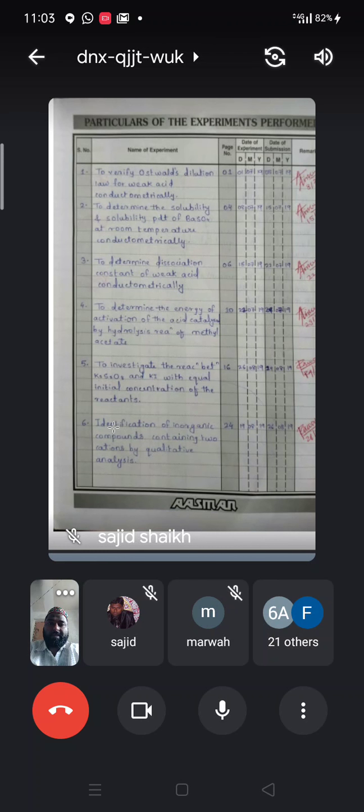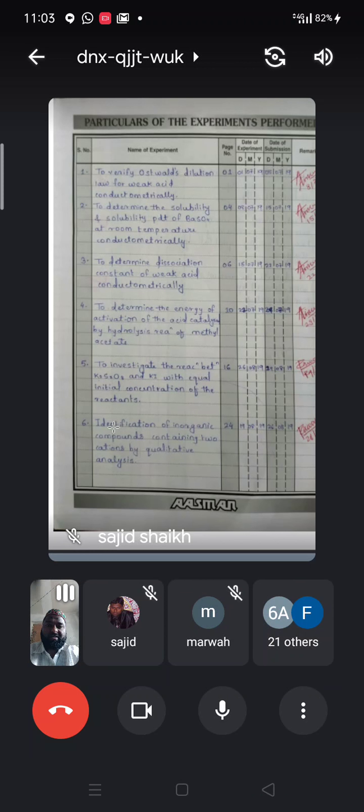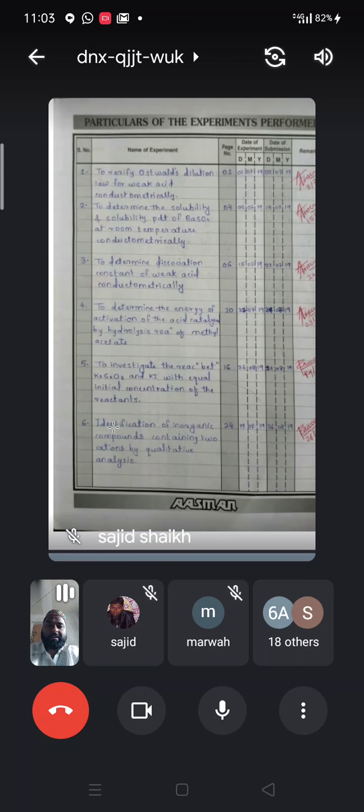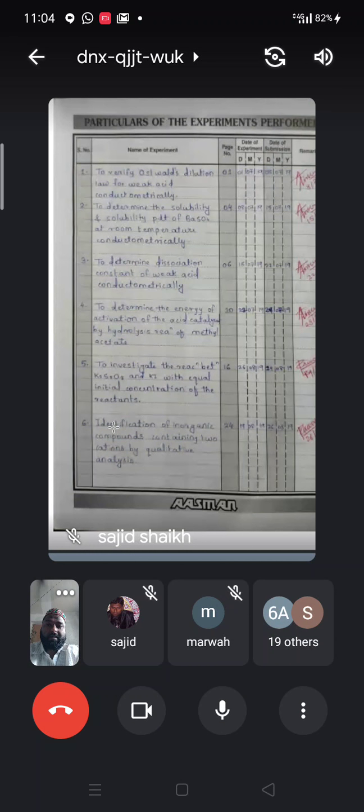The second one is to determine the solubility and the solubility product of barium sulfate at room temperature conductometrically. The third is to determine the dissociation constant of a weak acid conductometrically. These three practicals are based on conductometry.